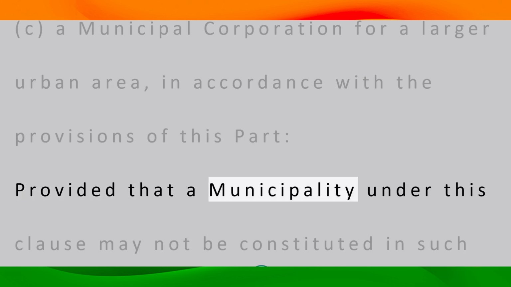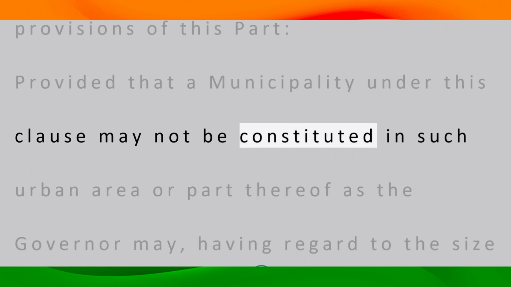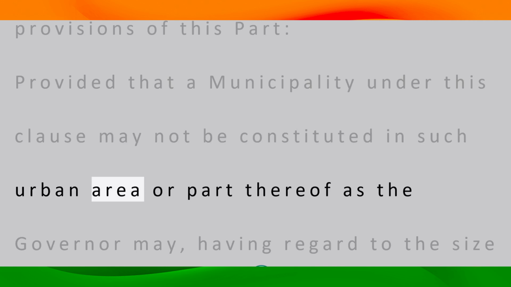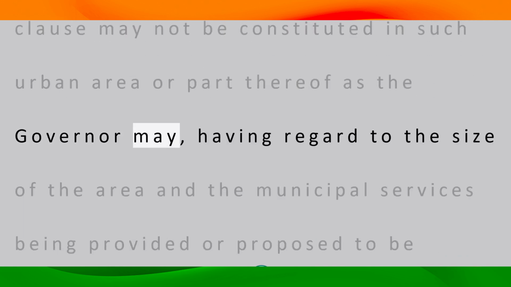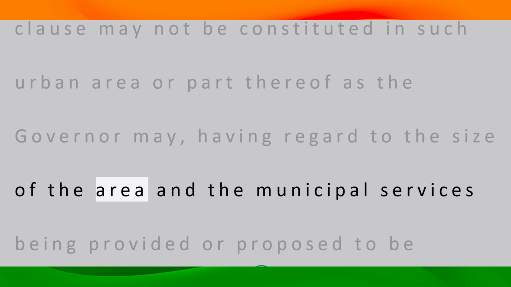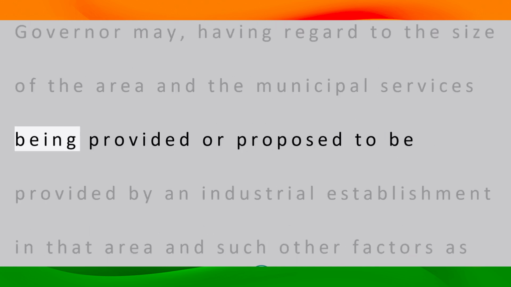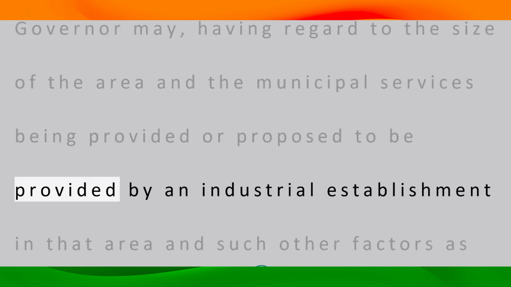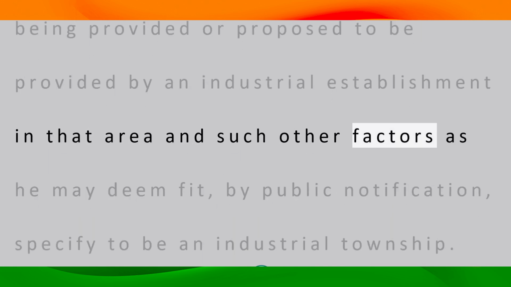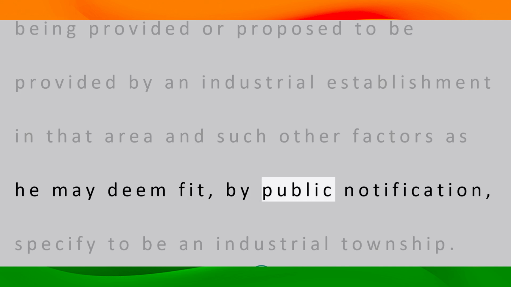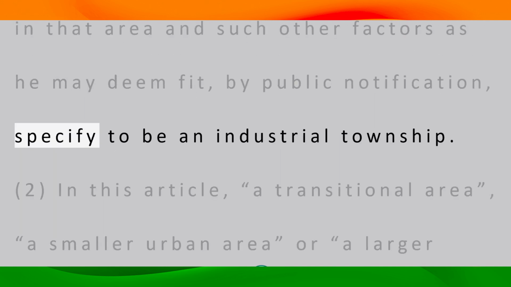Provided that a municipality under this clause may not be constituted in such urban area or part thereof as the governor may, having regard to the size of the area and the municipal services being provided or proposed to be provided by an industrial establishment in that area and such other factors as he may deem fit, by public notification, specify to be an industrial township.